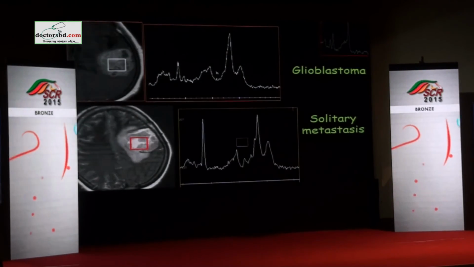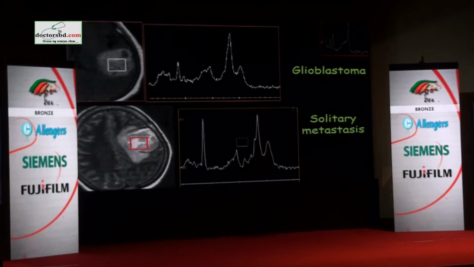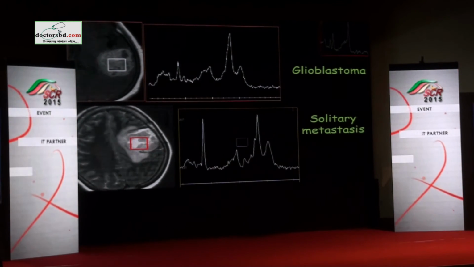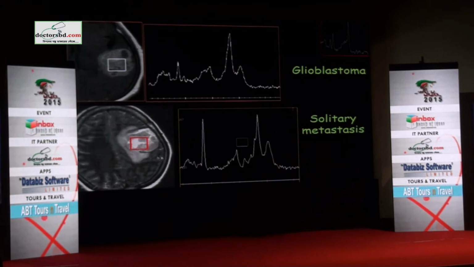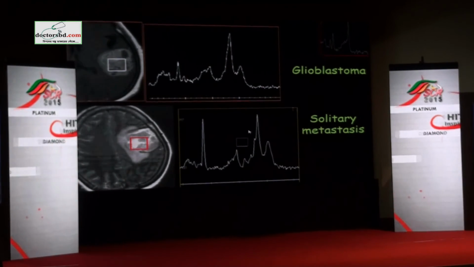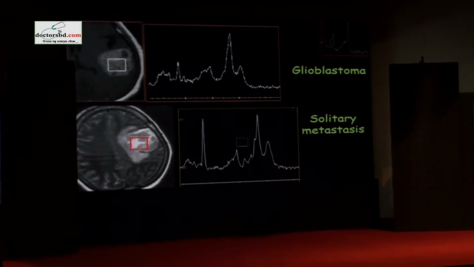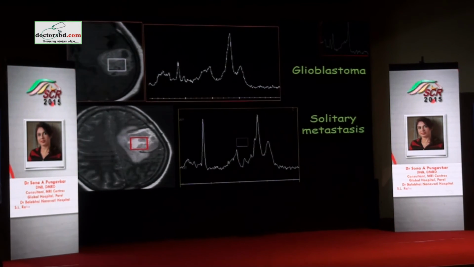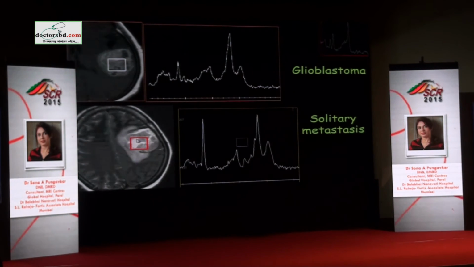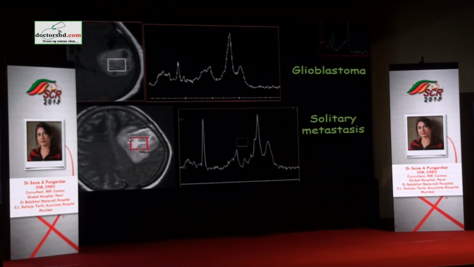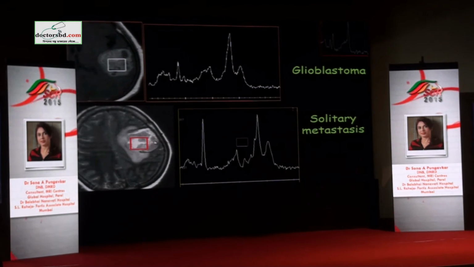That doesn't mean that choline is absent. So if you have a very highly necrotic lesion which has a thin wall, you may not see enough choline. Coming to this, this was one of my prize cases which allowed the clinicians to really gain confidence in my interpretation. This was a young girl of 31 who had her first episode of seizures and she had this lesion. If you see, it's a surface lesion with some necrosis, etc.